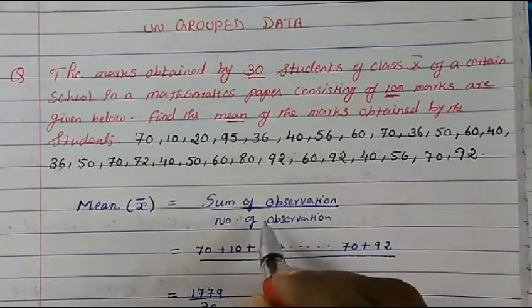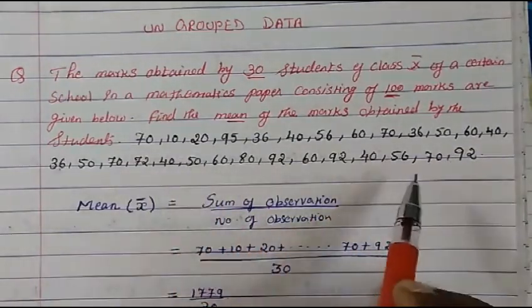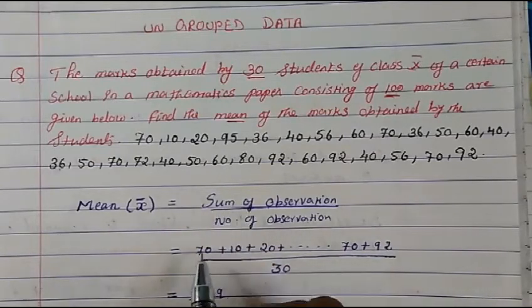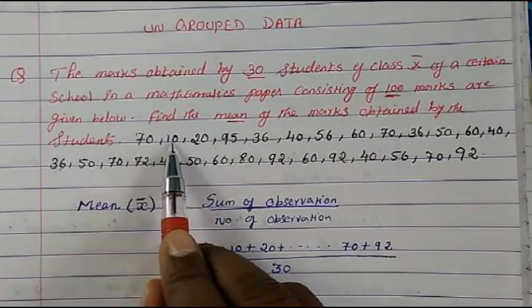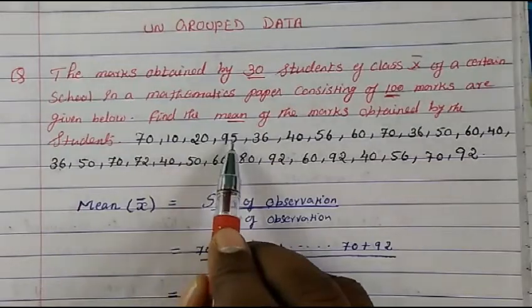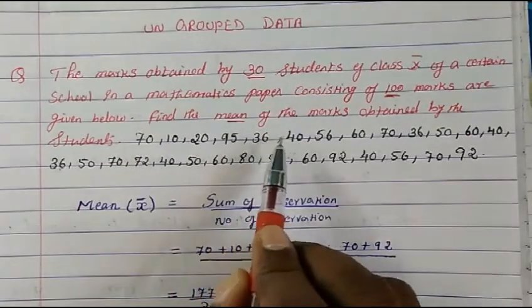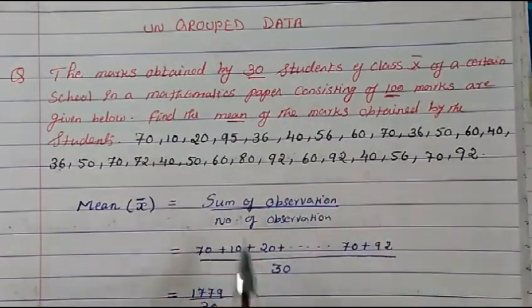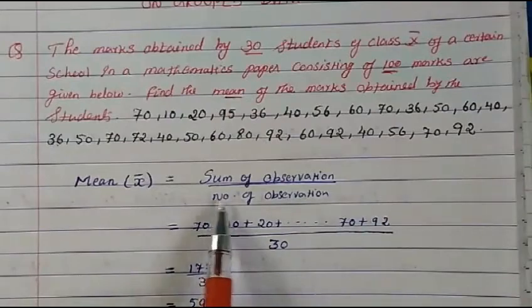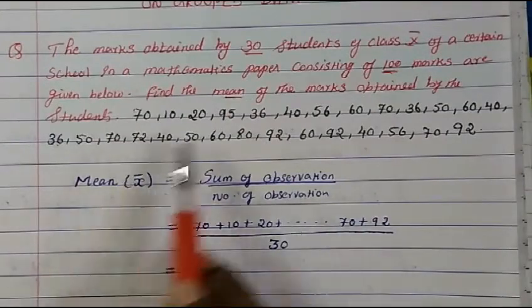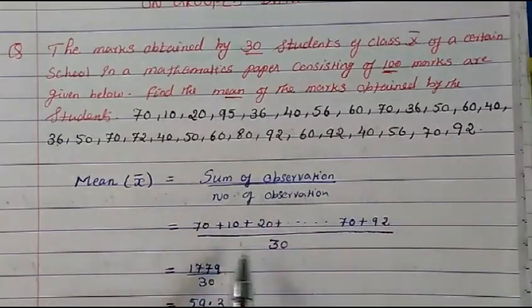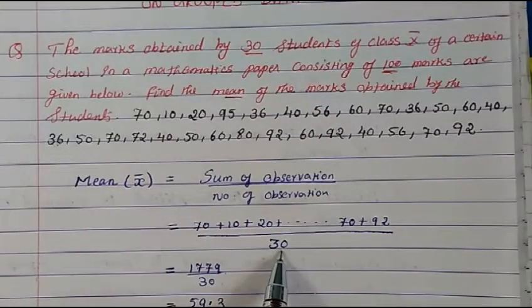So the sum of observations, these are the observations. Sum means you have to add them. So 70 plus 10 plus 20 plus 95 plus 36 plus 40 plus 56, all you have to add. And after adding, the total number of observations, total how many students, we know there are 30 students' marks. So the total number of observations is 30.